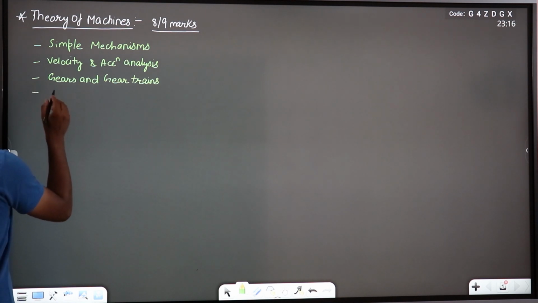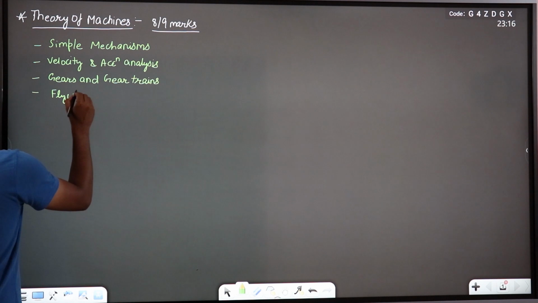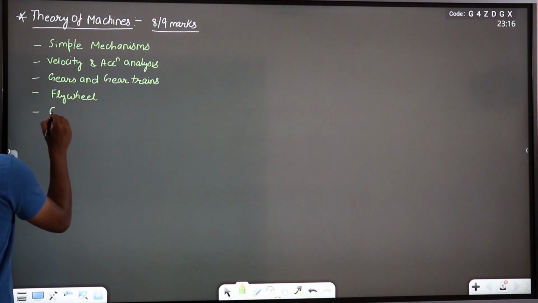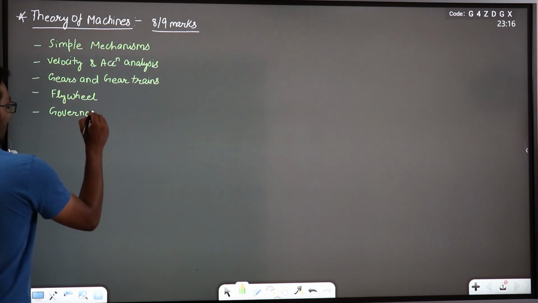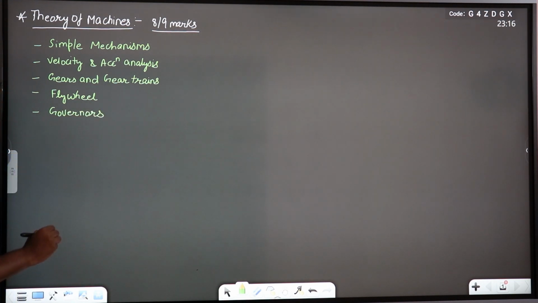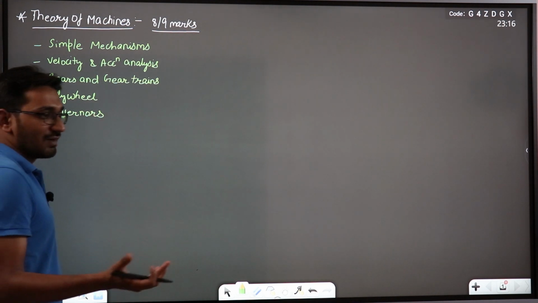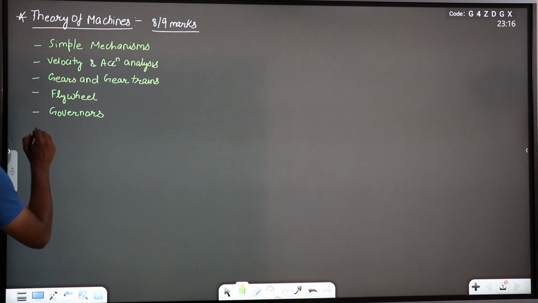So after gear trains we will move to the next chapter, that will be flywheel, right? The next chapter is your flywheel. After flywheel we will go with the governors, right? Governors. In this governor chapter we will discuss the Watt governor, Porter governor, Proell governor, and the Hartnell governor.